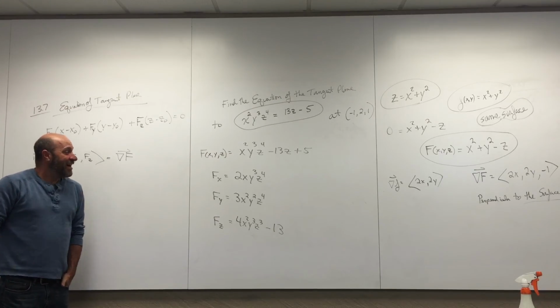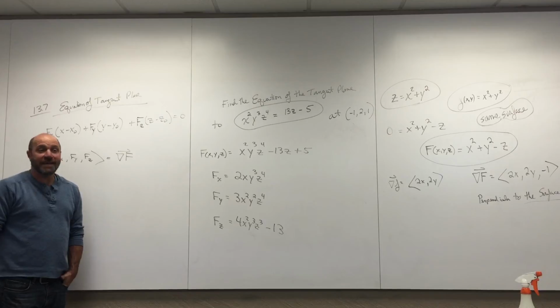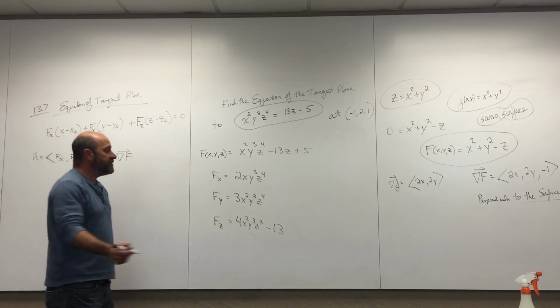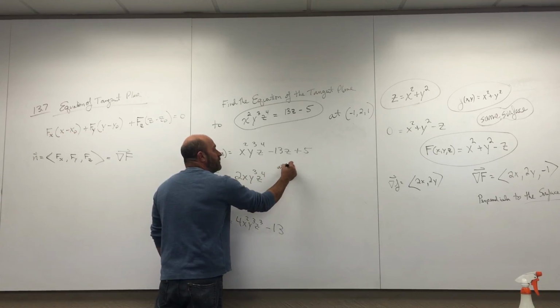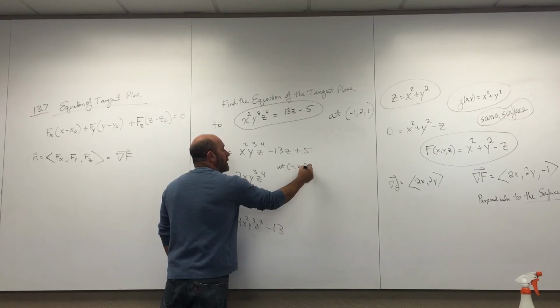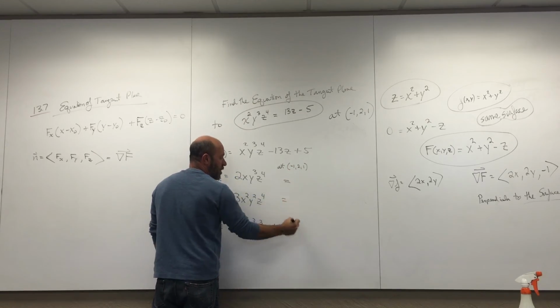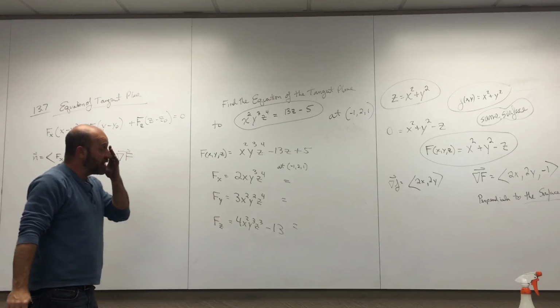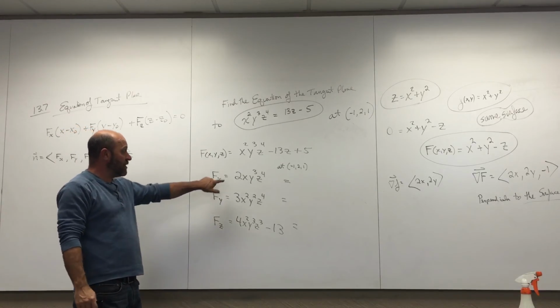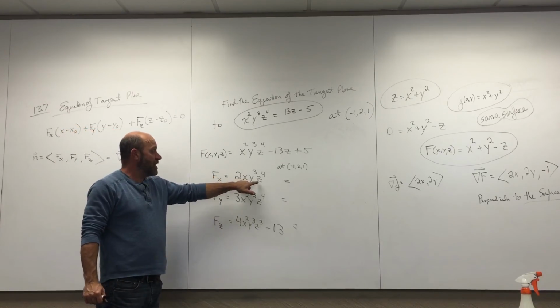This is fun. All right, I guess we've got to evaluate all those at our point. Let's evaluate all these at -1, 2, 1. That shouldn't be too hard.